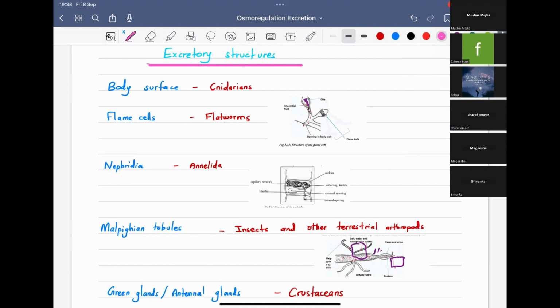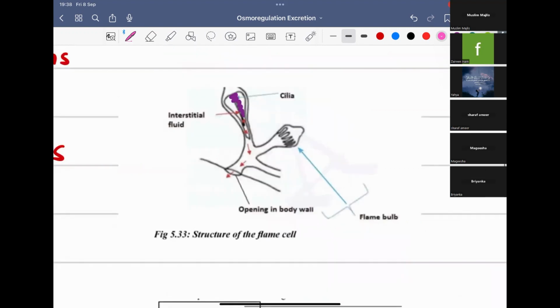So next you have flame cells. Flame cells are specialized ciliated excretory cells connected to a network of tubules which opens to the outside of the body. You can see this is the body wall, so this thing is out. So you have cilia here.